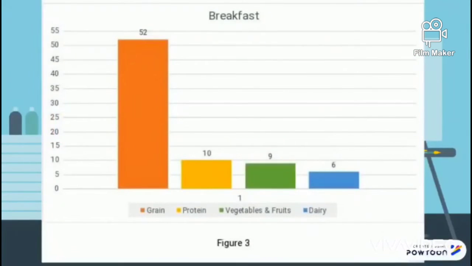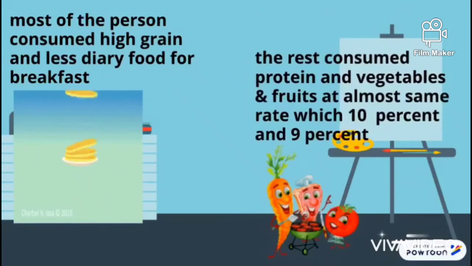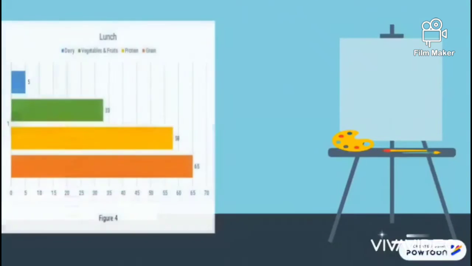Based on the result, most of the person consume high grain and less dairy food for breakfast. The rest consume protein, vegetable and fruit at almost same rate, which 10% and 9%.